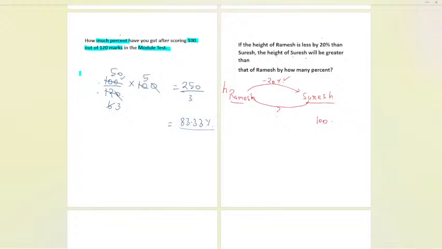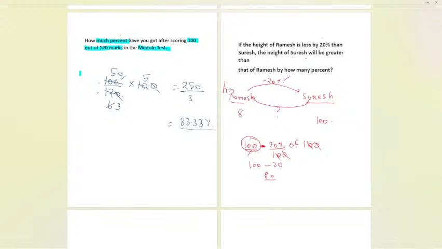How can I do that? From 100%, I'm subtracting 20%. We have to subtract 20% of the same, that is 100. So if I divide by 100, the zeros cancel. Overall, 100 minus 20 will be 80.